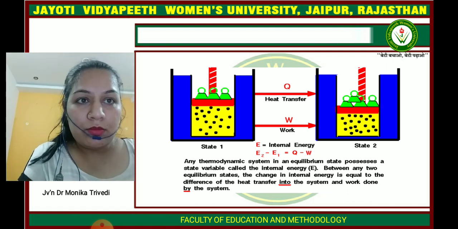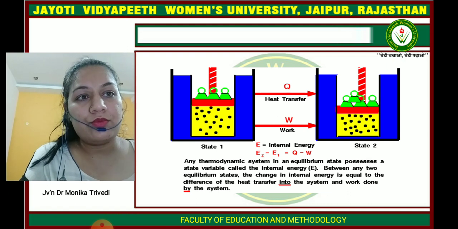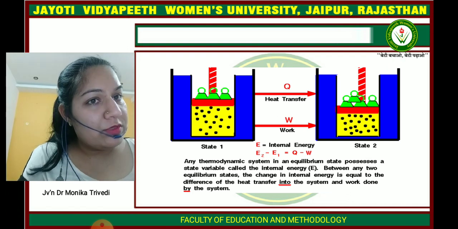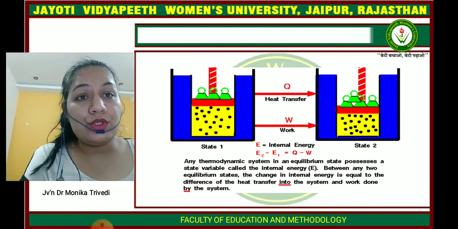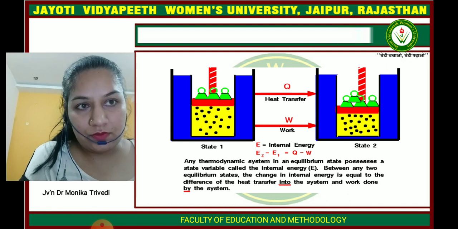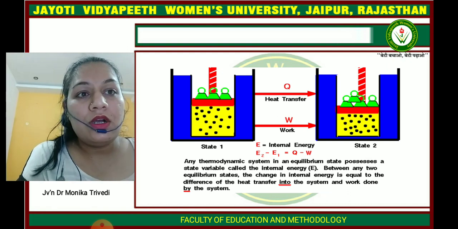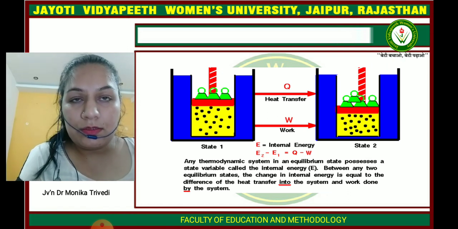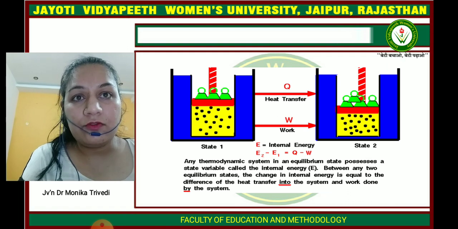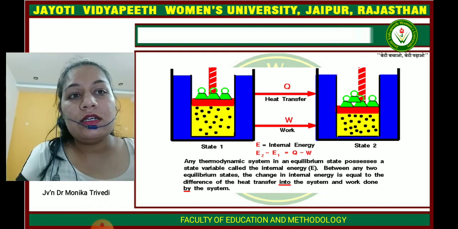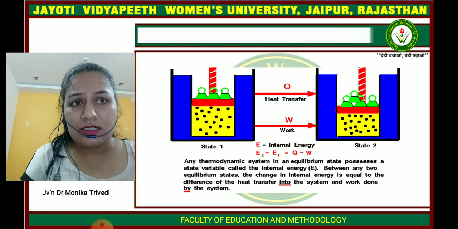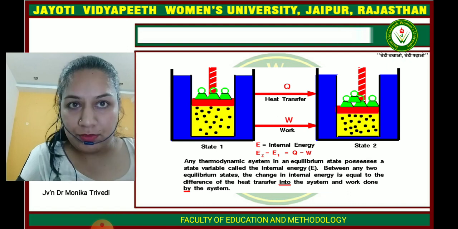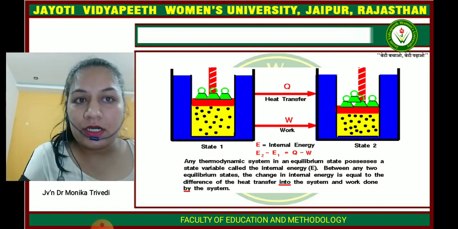Any thermodynamic system in an equilibrium state possesses a state variable called the internal energy. So between any two equilibrium states, the change in internal energy is equal to the difference of the heat transfer Q into the system and the work done by the system. So this is a simple statement of the first law of thermodynamics. The first law is all about the change in internal energy, which is equal to the difference between heat transfer and the work done by the system.